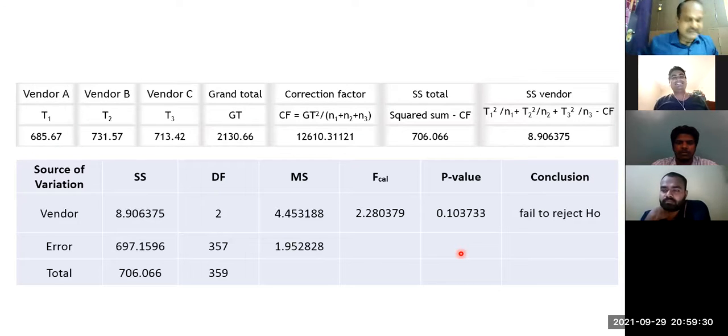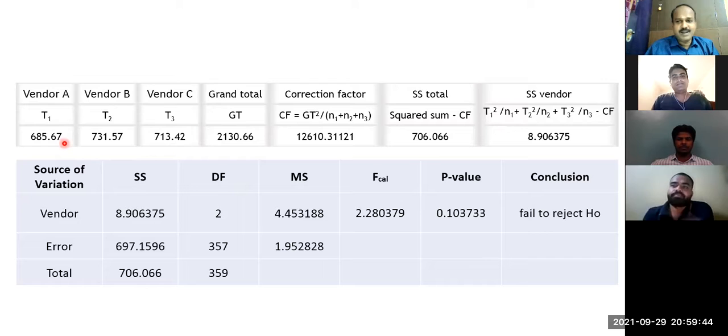That means if somebody repeats the test, see, when I collect the data, how many data did I collect? Near about 100 data I collected, right? Out of the 100, at least 90% of my readings favor vendor A. That is the meaning of the 90% confidence level. If I get 95% confidence level, then I would have renewed the contract only with A, right?